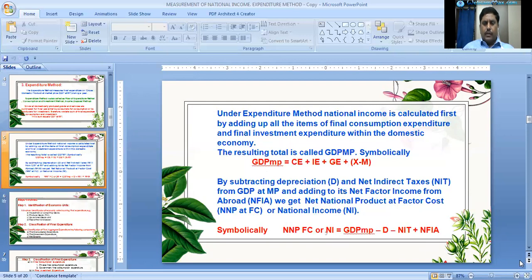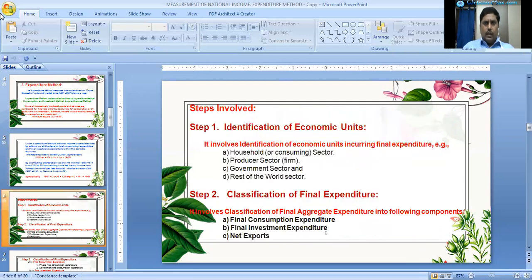Next, there are several steps involved in the expenditure method while calculating national income. The expenditure method involves 3 steps.